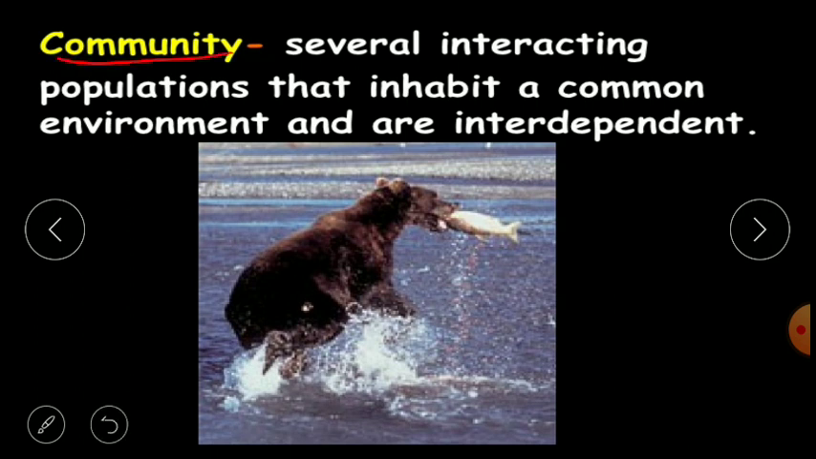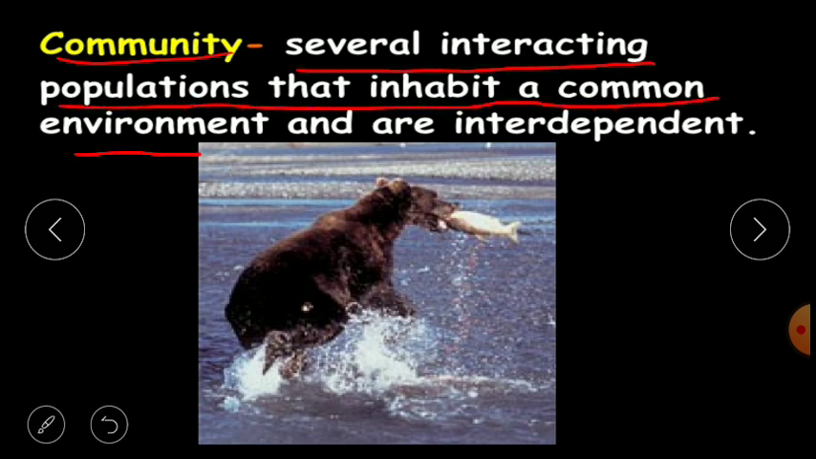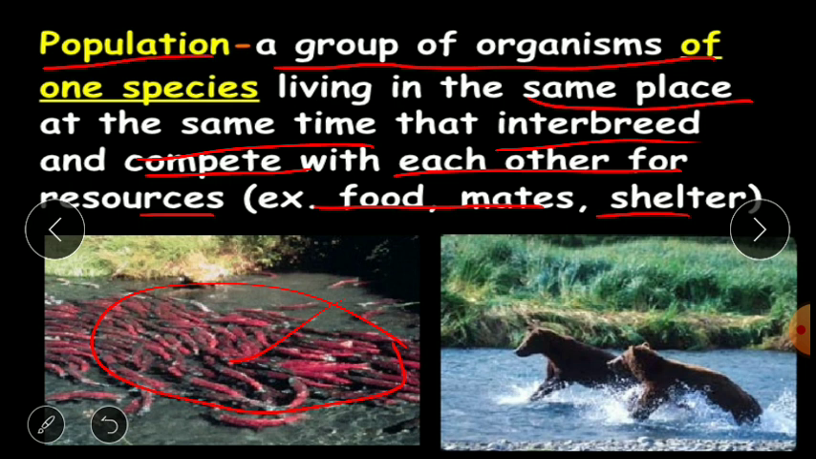So, community is nothing but several interacting populations that inhabit a common environment and are interdependent. So, we have seen the population, but the population cannot survive alone. Can only human beings survive on this earth? No, we require different plants and animals for our survival, for our food, and various other activities also.